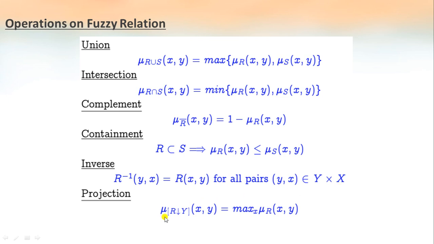Next, projection: mu R projection y of x, y will return maximum of mu R of x, y. These are the operations on fuzzy relation: union, intersection, complement, containment, inverse and projection. Next, the properties of fuzzy relation include commutativity, associativity, distributivity, identity, idempotency, and finally De Morgan's law.